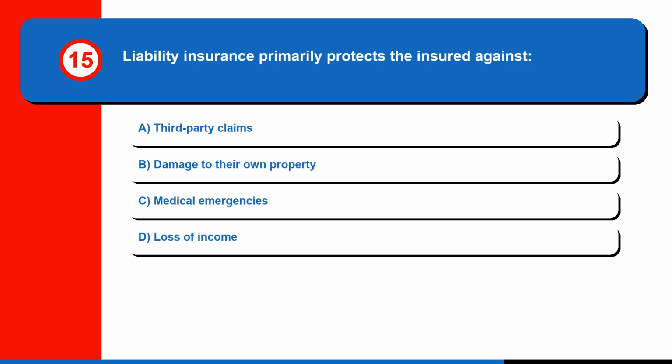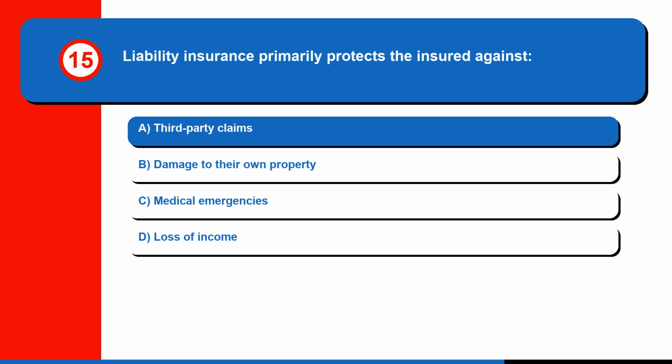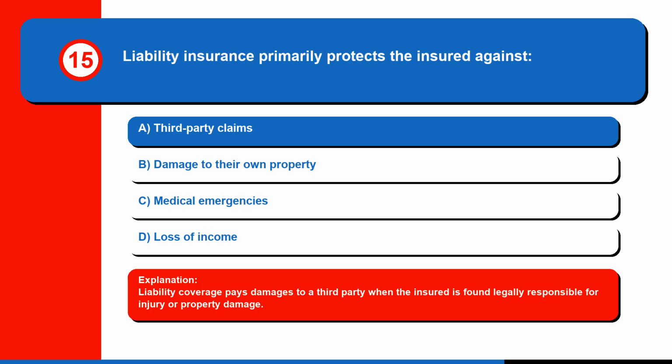Question 15. Liability insurance primarily protects the insured against A. Third-party claims. B. Damage to their own property. C. Medical emergencies. Or D. Loss of income. The correct answer is A. Third-party claims. Liability coverage pays damages to a third party when the insured is found legally responsible for injury or property damage.